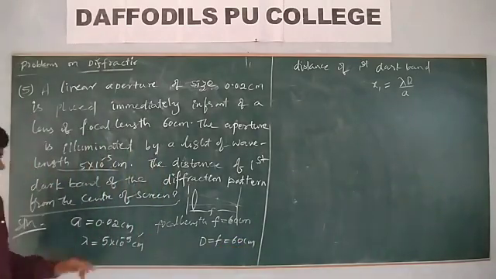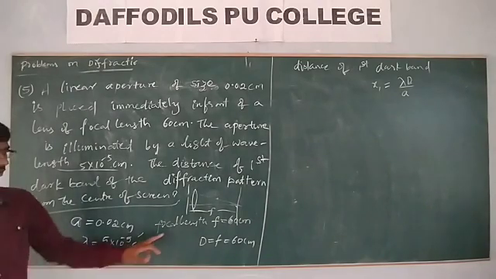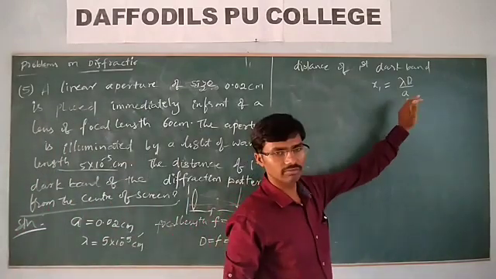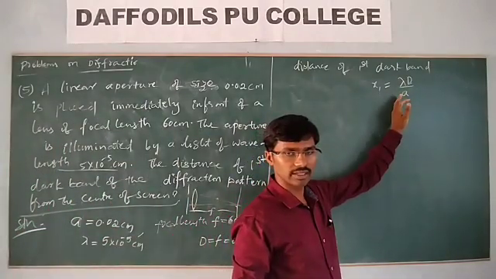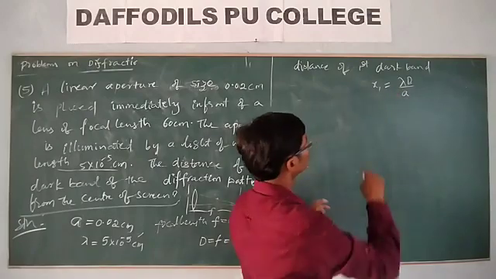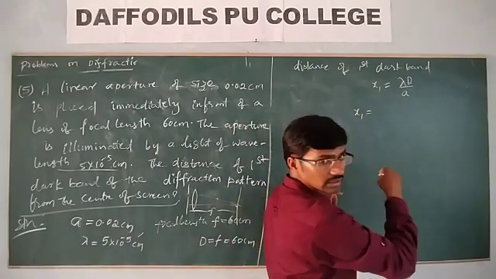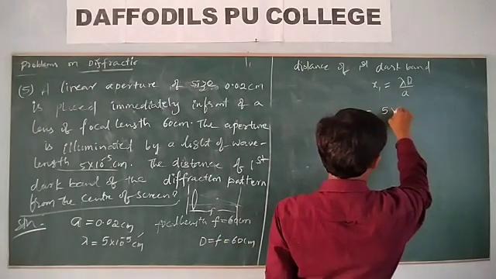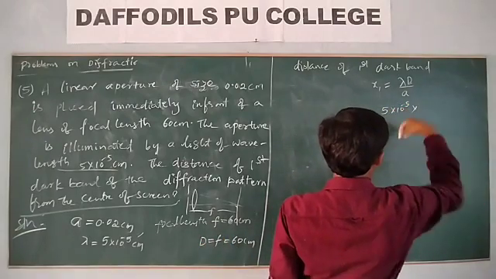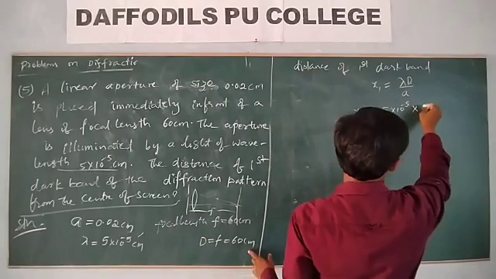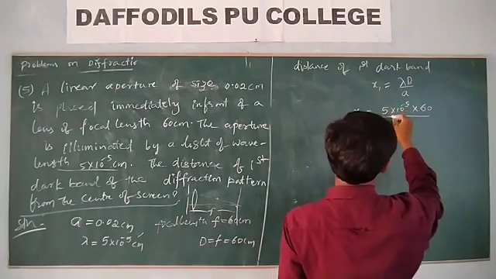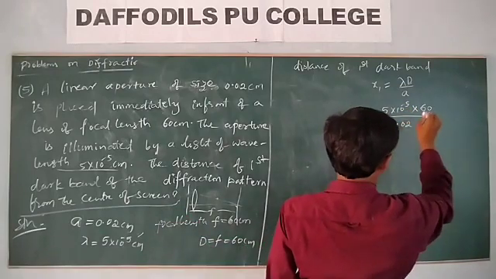So remember, here a is in centimeter, the wavelength is also in centimeter, even the focal length is in centimeter, so you can substitute all these values in this formula like this, then you get the answer also in centimeter. Then x1 is equal to lambda, that is 5 into 10 power minus 5, into d, which is 60, by a, which is 0.02 centimeter.